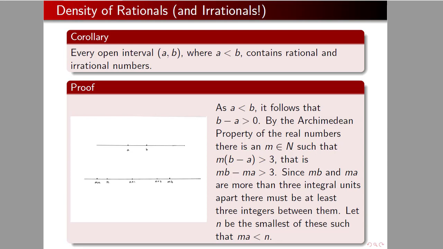Now let n be the smallest integer such that m times a is less than n. And this is illustrated here in the picture. I have my little n bigger than m times a. And then I'm going to have an n plus 1 and an n plus 2 in there, and then I'm going to have an m times b.